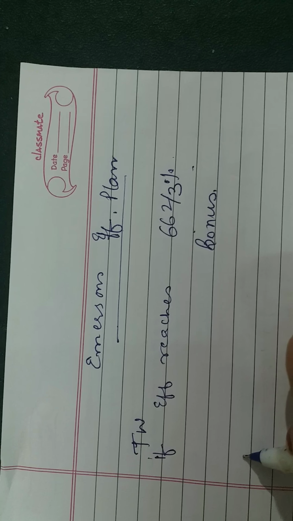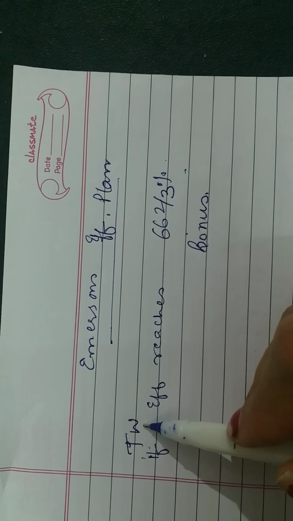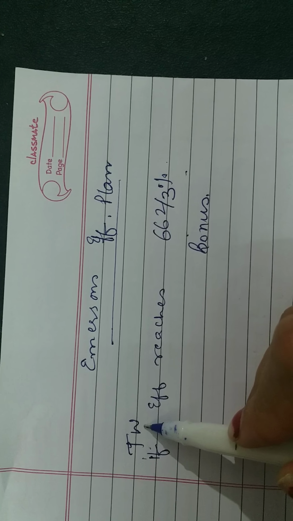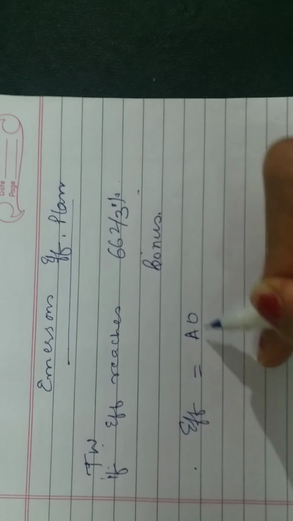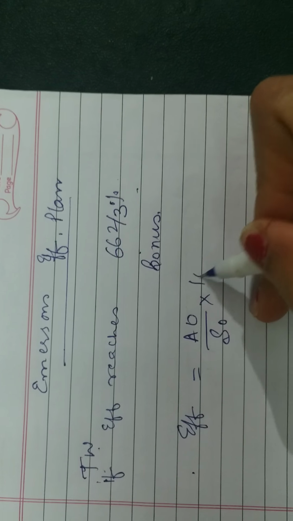Now it means that time wages are given up to 66.2 by 3% efficiency. And what was the formula of efficiency? Efficiency was actual output divided by standard output into 100.